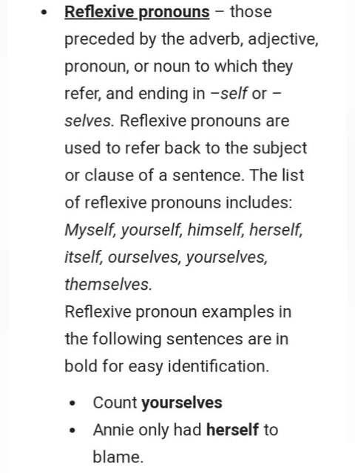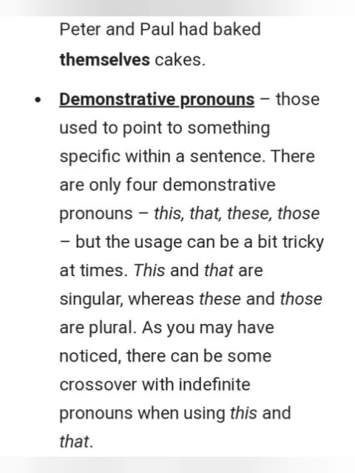Count yourselves. Annie only had herself to blame. Peter and Paul had baked themselves cakes.